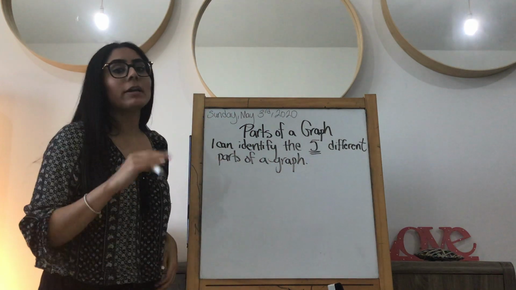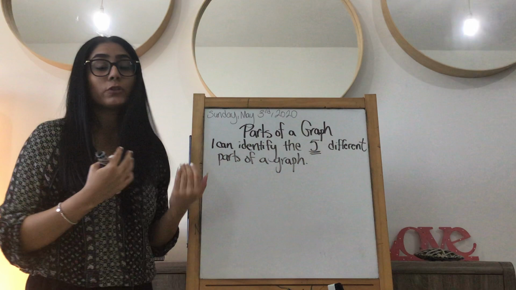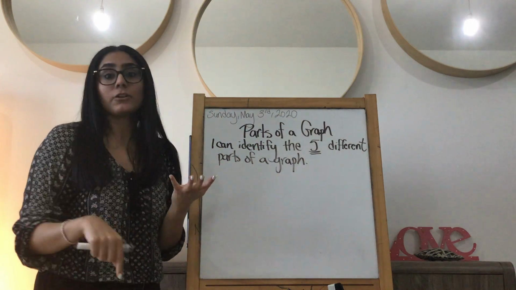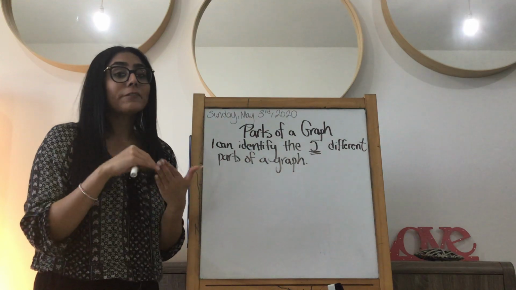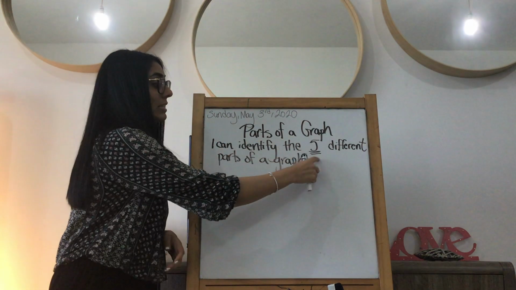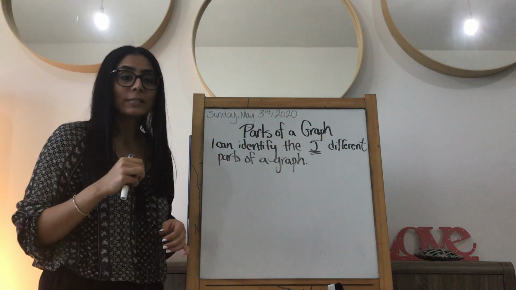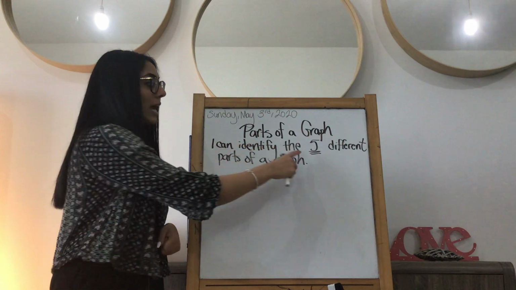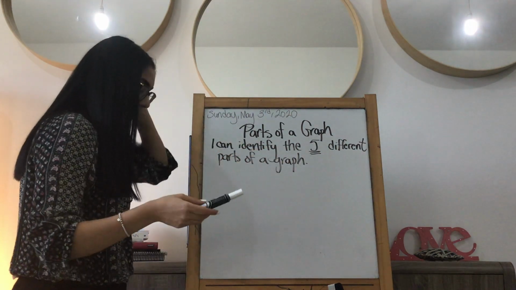Now, you probably know that there are many different types of graphs in this world. You can draw different types: a scatter graph, a line graph, a single bar graph, a double bar graph. There are different types of graphs, but every single graph has to have these 5 things. So no matter what the type of graph is, and this year we're going to look at 2 different graphs in grade 5, it always has to have these 5 elements, and we're going to look at what that is now. Okay? Let's look at that.